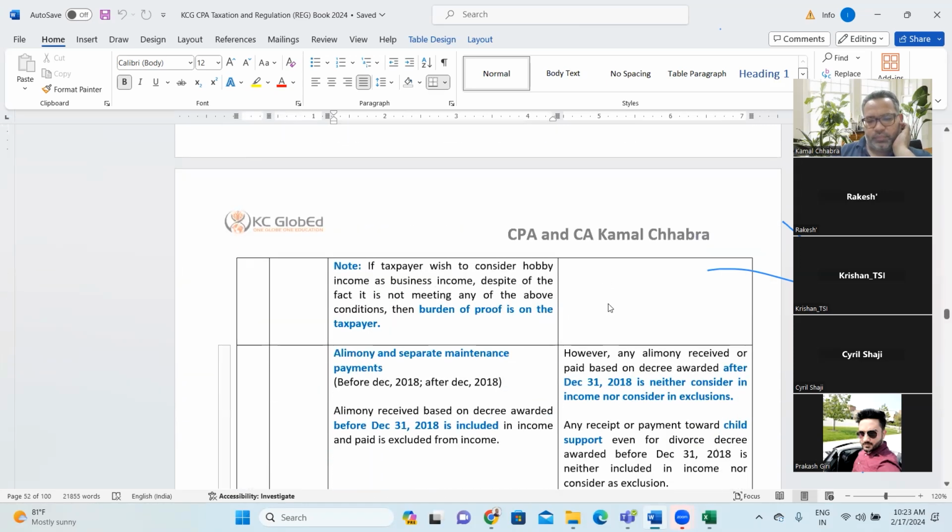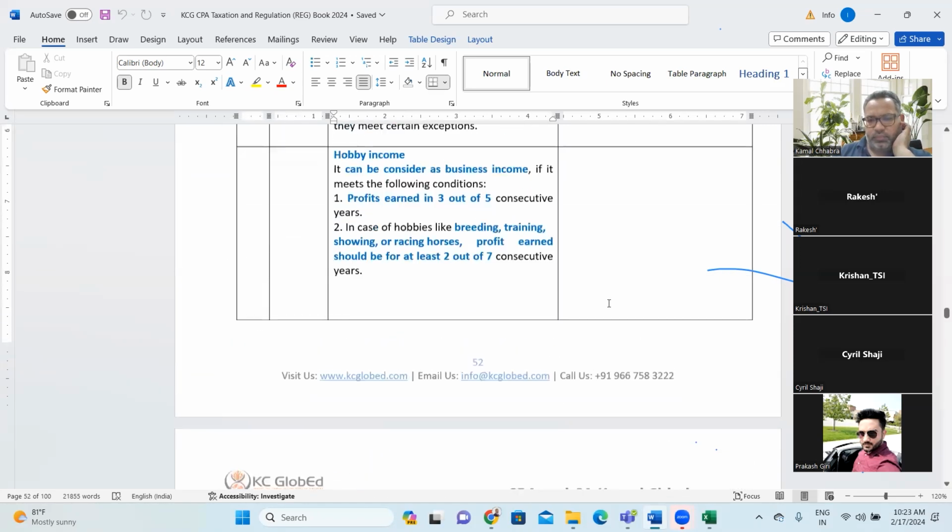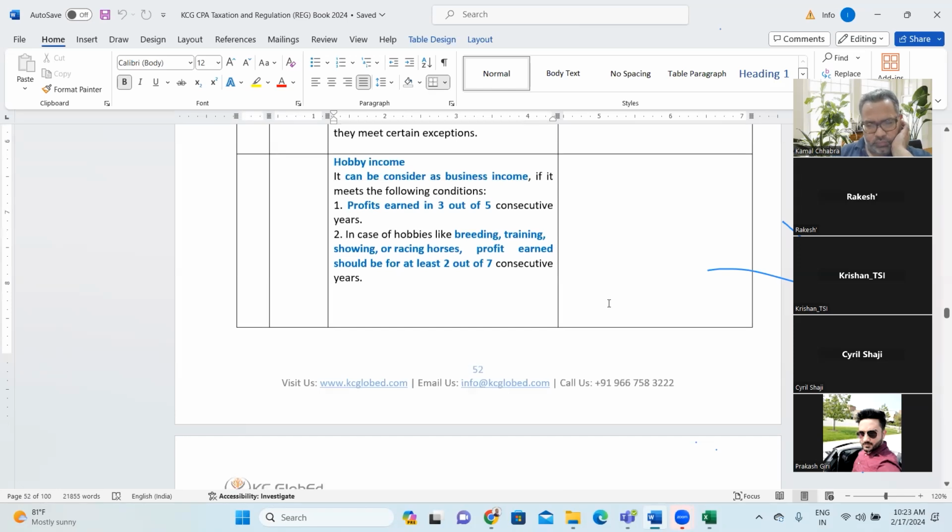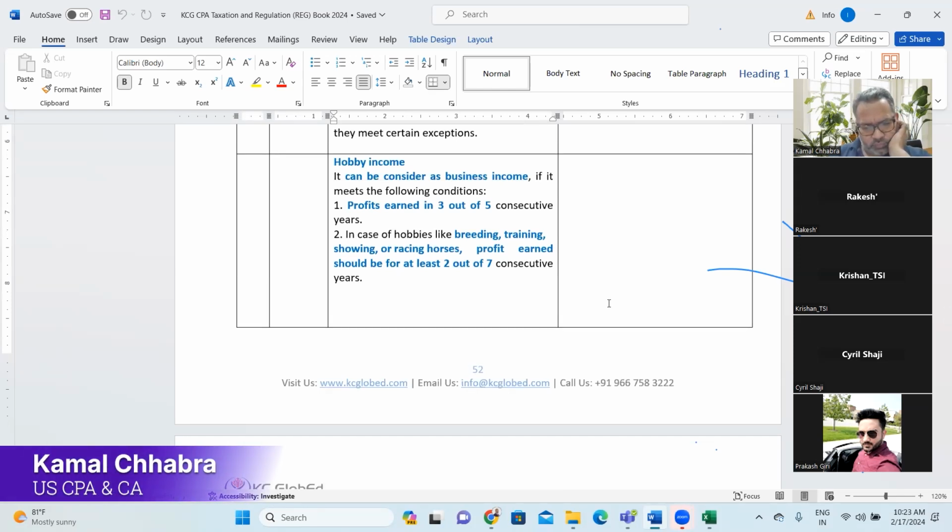Accordingly, if we are an agent for our client on an ongoing basis, we should be keeping a record, like 3 out of 5 years or 2 out of 7 years, to be considered as business income. We should be asking our client how long they've been reporting this, and checking their past reports as well.